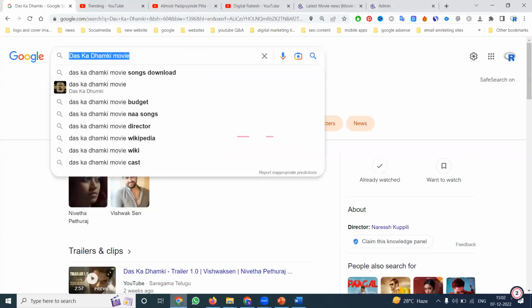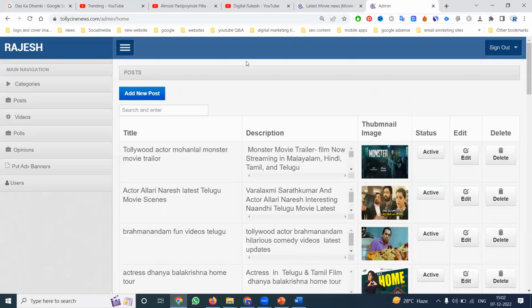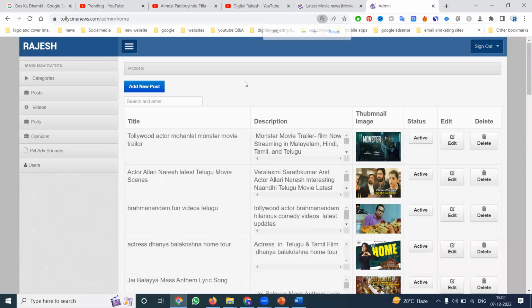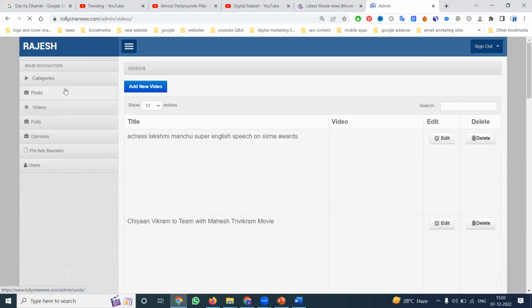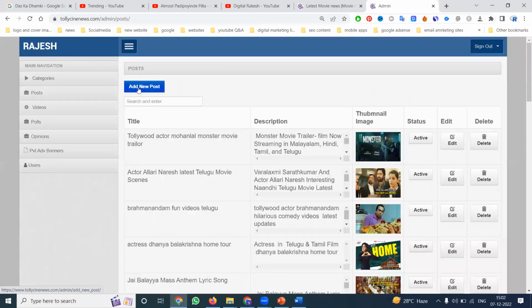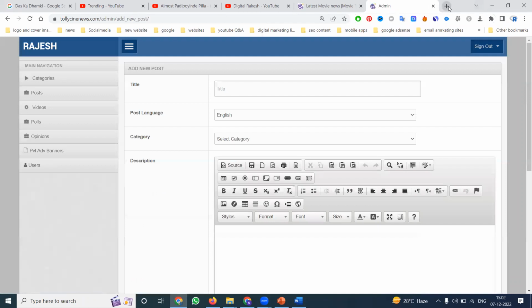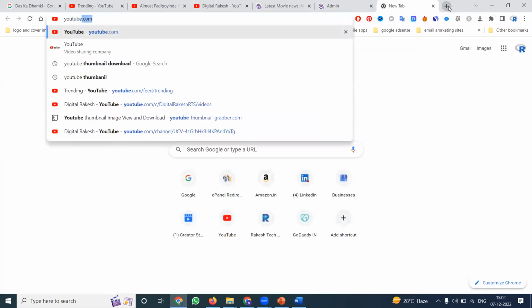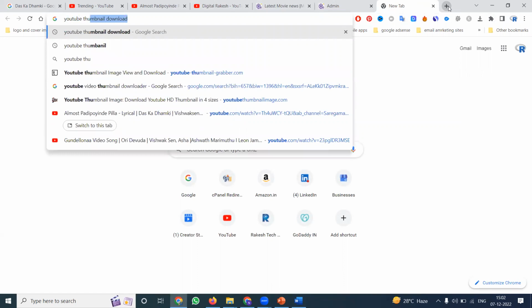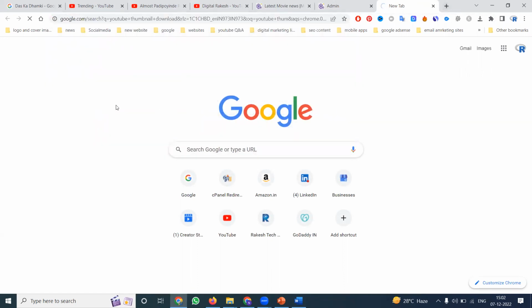So coming to this content, go to the admin option. Here, content uploading has two processes: direct video option and direct post option. But I'm selecting the post option. Here, first of all, you can download the YouTube thumbnail image with a downloader. The reason is I don't have an image for the particular video, so I download it using the YouTube thumbnail downloader here.